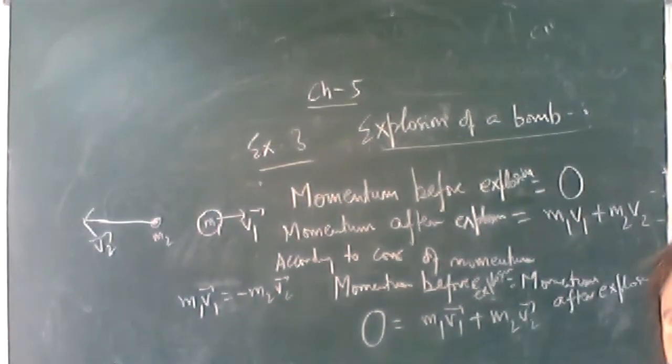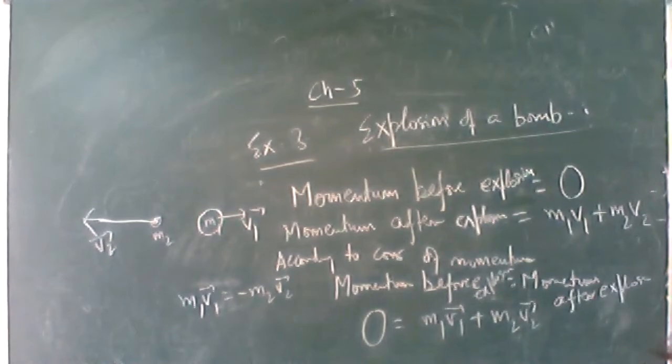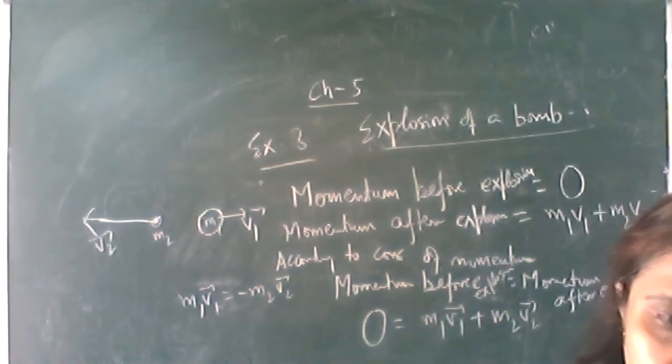The boat is pushed in the backward direction again to conserve the momentum. The momentum of the person who is jumping out of the boat is in the forward direction. So in order to conserve that momentum, the boat will be pushed in the backward direction. So whatever are the examples of Newton's third law, the same will be the examples of conservation of momentum. So here 3 examples we have studied, more than enough.